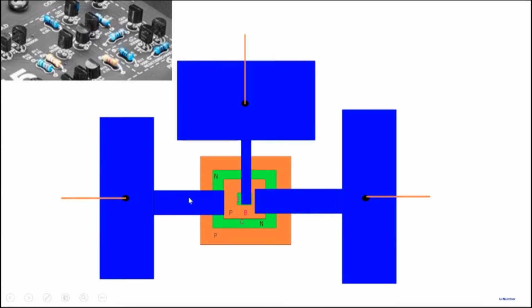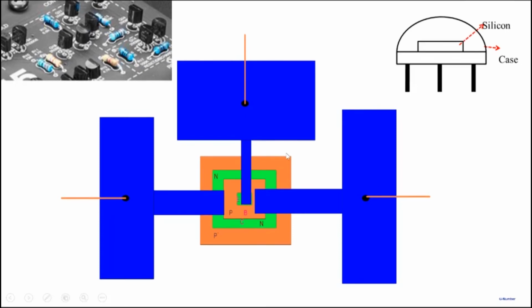So what we do is we attach metal pads to our three terminals, emitter, base, and collector, and to these metal pads we attach wires that you see over here. We take this whole piece of silicon and place it in a package, and these wires are attached to the pins of the package, and that's how you get a transistor. So even though the actual transistor on the silicon is only a few microns, we package it to make it the size of a centimeter, or half a centimeter, let's say, so that we can hold it, place it, and make circuits.